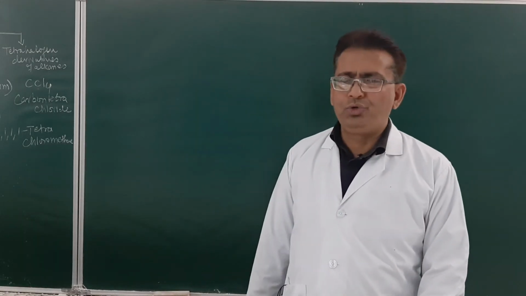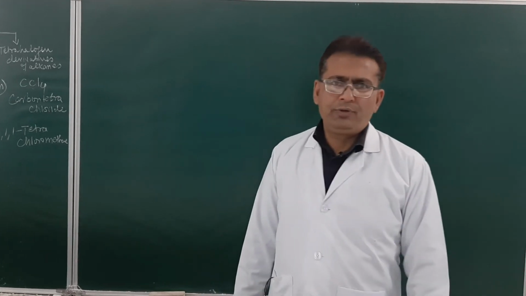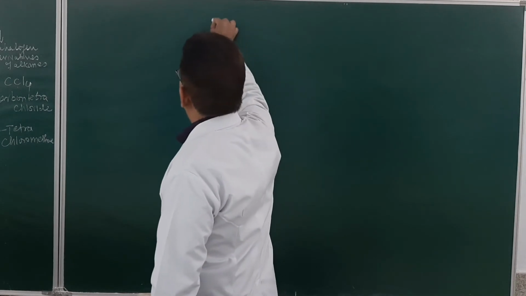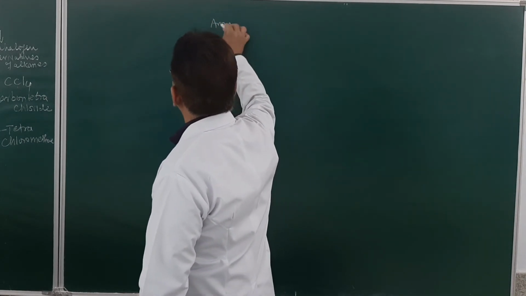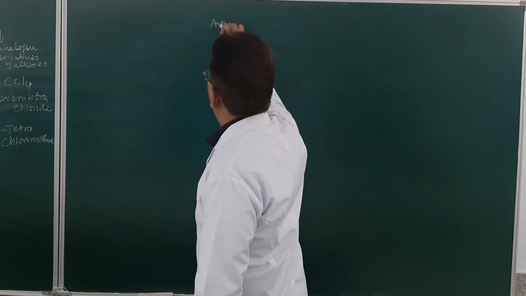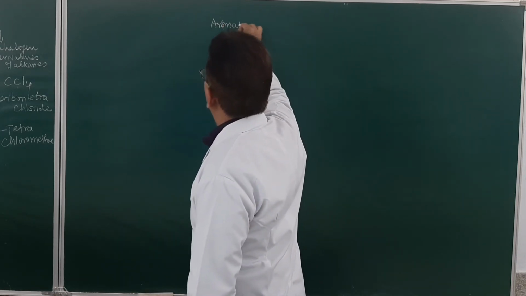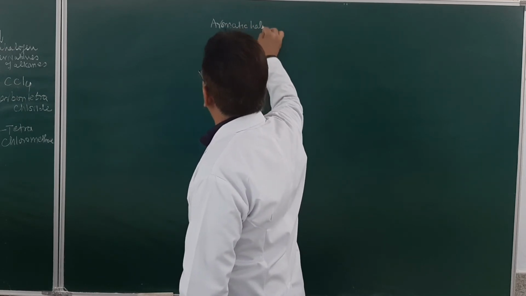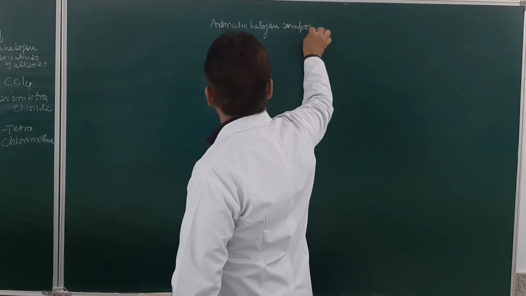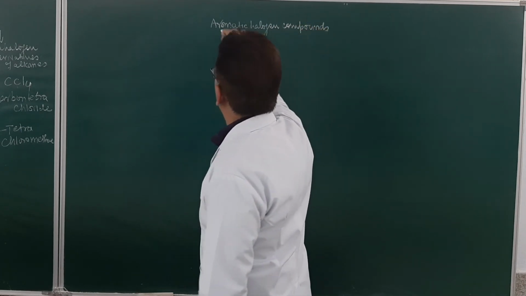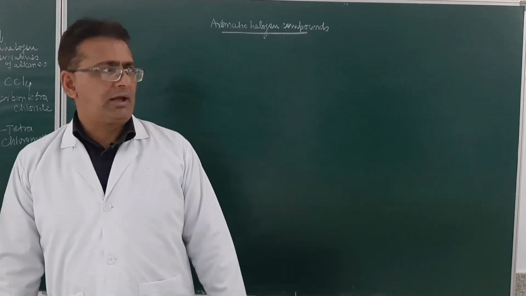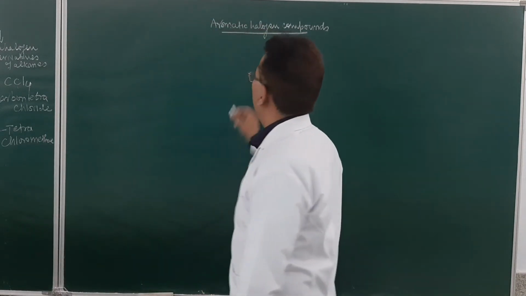Now students, we will do the classification of aromatic halogen compounds. I have already told you, student, that in our syllabus we have to do haloalkanes and haloarenes. Haloarenes are aromatic halogen compounds. If I classify aromatic halogen compounds, they can be broadly classified into 2 categories.